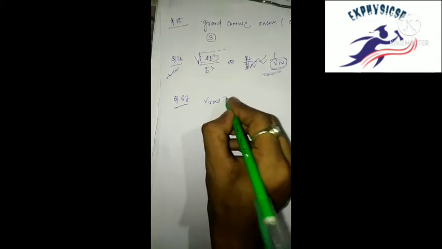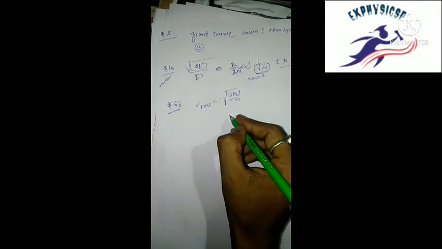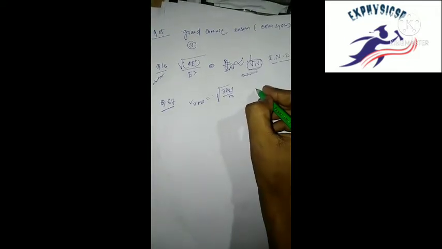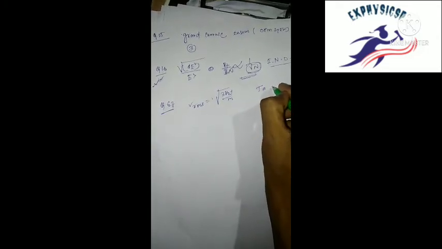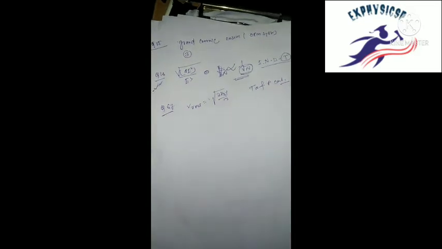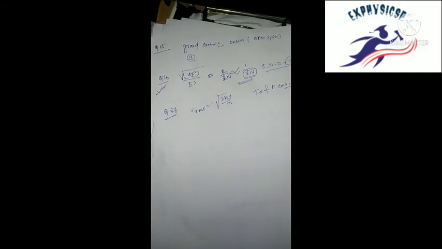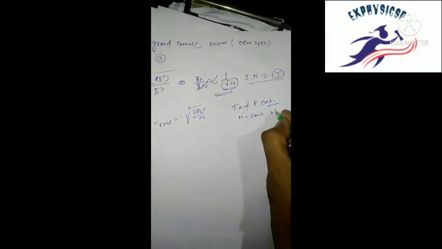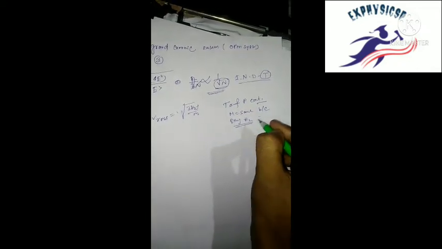Now question 67. We know Vrms equal to root over 3 kT by m, and here pressure and temperature are given, P constant, and the mass is the same because it is only hydrogen.